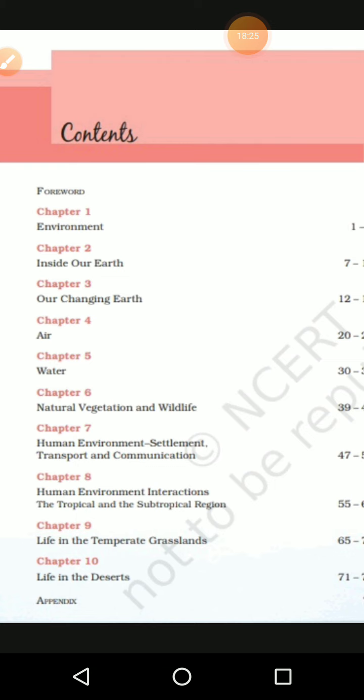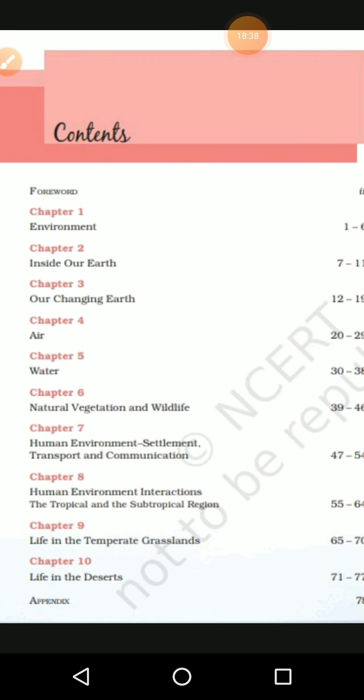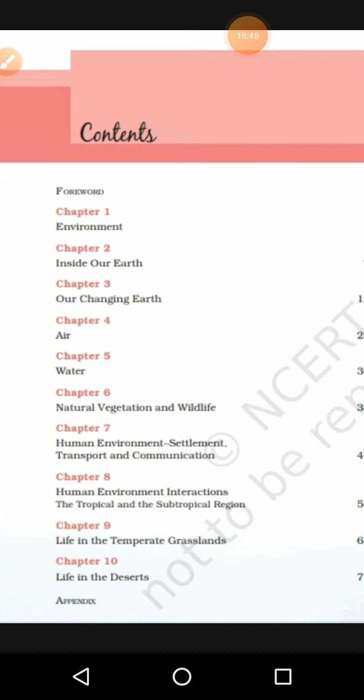Then human environment interaction with the tropical and subtropical region, that was another comparative study. Life in the temperate grassland, that also comparative study. Life in the desert, also comparative study. So we compared different continents with the Indian subcontinent, like that we can understand. And in 8th standard we are having only 6 lessons, not 10 lessons. In geography we want to study only 6 lessons.